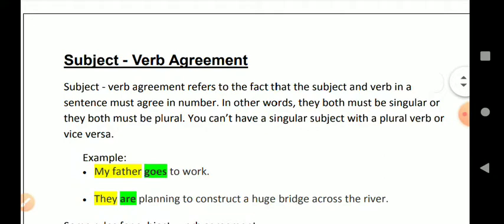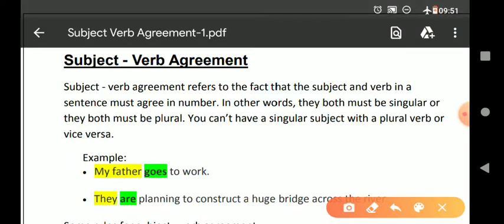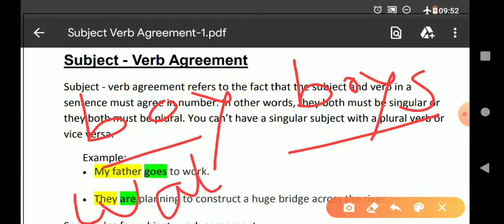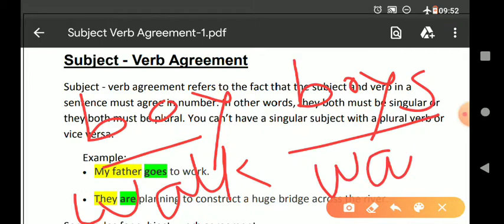But first I want to tell you that singular subject like boy, the plural of boy is boys. So here you are seeing that for making it plural we have added s. So boy is singular and boys is plural. But verb doesn't follow this pattern. Suppose I have written walk and walks, verb does not follow this pattern. Like in noun, singular is without s and plural is with s, but verb doesn't follow this pattern.